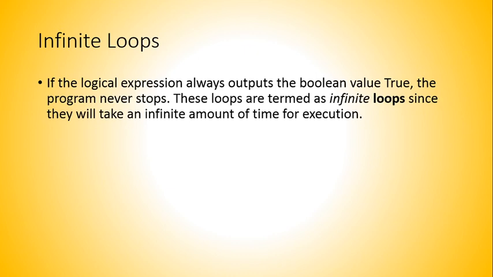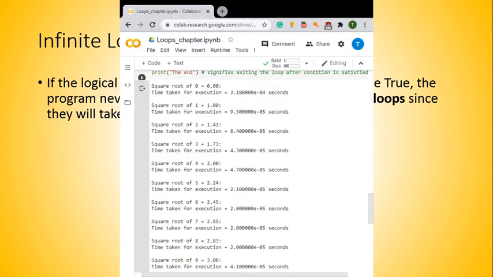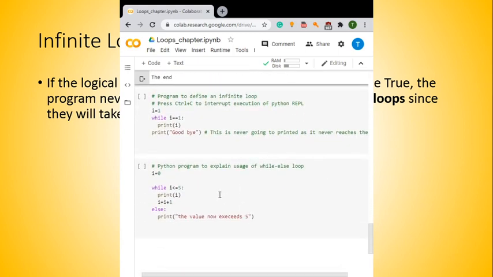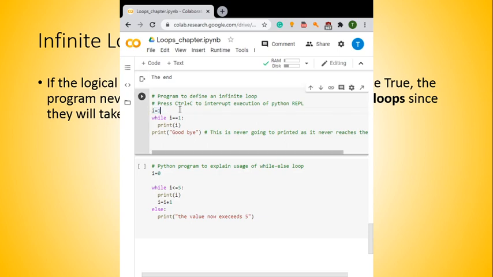So here, as you can see in this particular code, if it is visible, I have written a program to define an infinite loop where, while the condition is 1, it will print i. In the initial statement, the mistake which I have made is only for demonstration, but in actual cases, many times this type of mistake occurs.